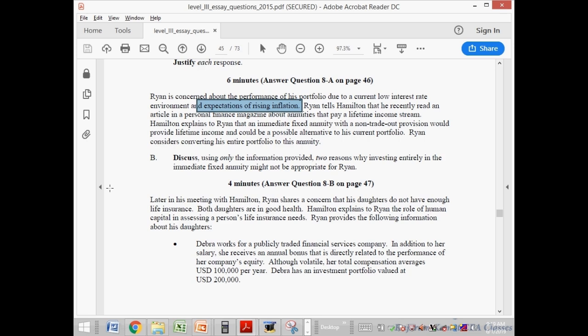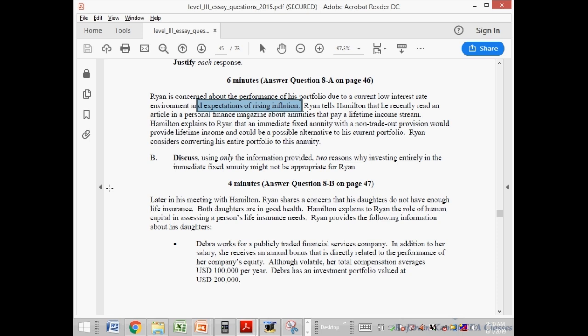It could be inflation indexed in reality, but normally in the CFA syllabus they have not mentioned that the fixed payments would be inflation indexed. It's like a nominal bond. Purchasing power. So this would lead to purchasing power going down because the payments of the annuity are not inflation indexed. And